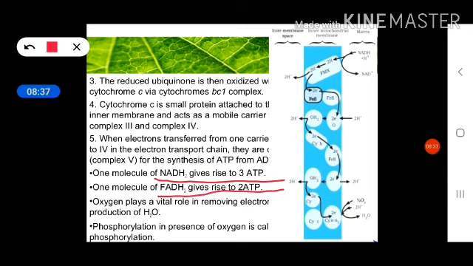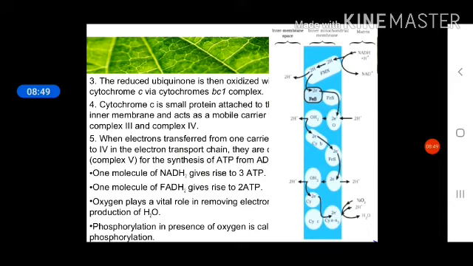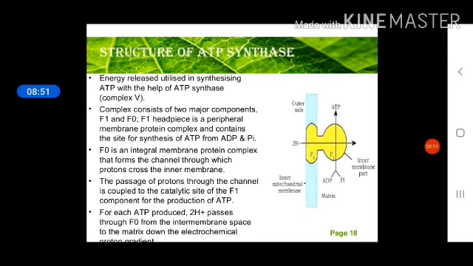So when protons accumulate in the intermembrane space, then due to the gradient, a proton motive force is generated. Due to this proton motive force, the hydrogen ions transfer from this space into the matrix. But as this is a proton, it cannot cross the inner mitochondrial membrane, so it can only come through the proton channel, and F0 F1 acts as the proton channel. This F0 part acts as the proton channel, and this F1 part contains the ATP synthase enzyme.